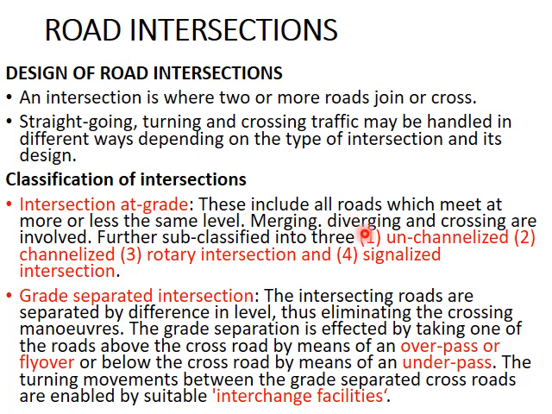Intersections at grade are unchannelized, channelized, rotary or roundabouts and signalized intersections. Next type of intersection is grade separated intersections, where different roads cross each other but at different levels. So the traffic does not interfere with each other. One road goes above the other road, or one goes below the other road. So there is no interaction between the traffic in the two crossing roads. They cross at two different levels. And for going from one road to another road, there will be interchange facilities provided.